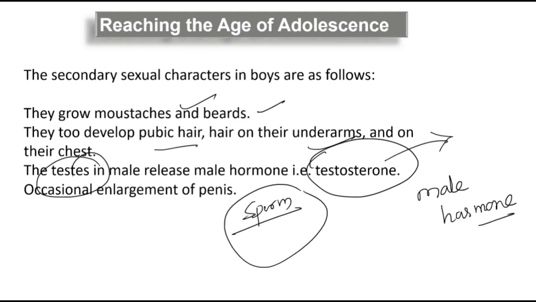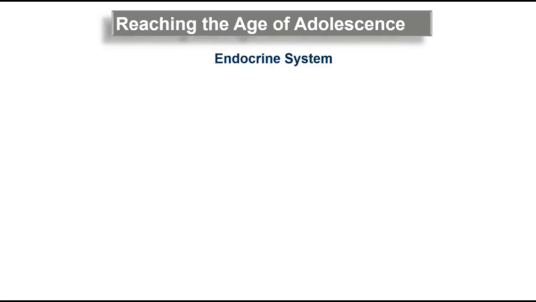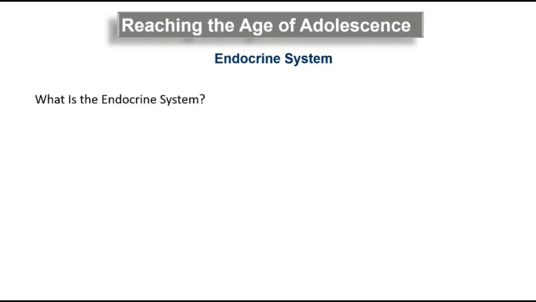Now let me tell you what we mean by the endocrine system. As far as your syllabus is concerned, we are not going into much detail regarding the endocrine system. However, we'll touch upon it a little here and there. What does it actually mean? The endocrine system is made of glands that make hormones. Hormones are a kind of chemicals, and they carry information.